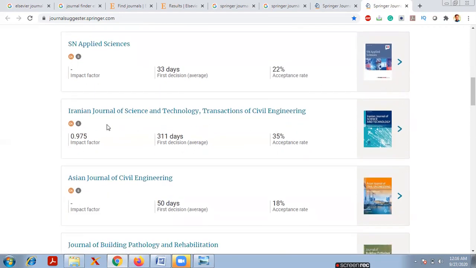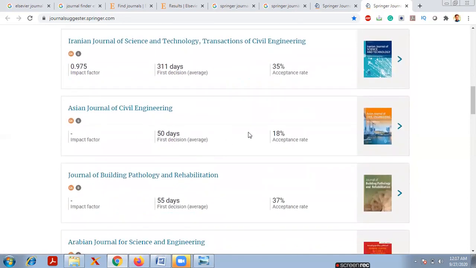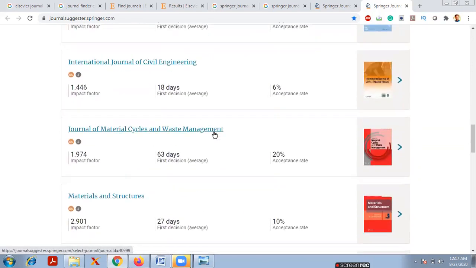Next journal is Iranian Journal of Science and Technology, Transactions of Civil Engineering. The first decision will take 311 days and the acceptance ratio is 35, which is a higher acceptance ratio. Next is Asian Journal of Civil Engineering. It will take a minimum of 50 days and the acceptance rate is 18%. Journal of Building Pathology and Rehabilitation has an acceptance rate of 37%. Like that it is showing a lot of journals.